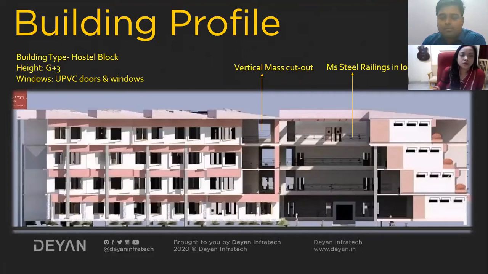Yeah. So the door material is UPVC doors and windows. Again, these are eco-friendly materials, and MS railings are provided for the long corridors. And this is what I was talking about, the vertical mass cut on these areas of the walls, so that maximum ventilation happens inside the closed block areas.